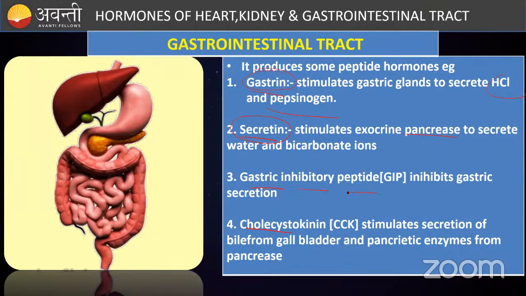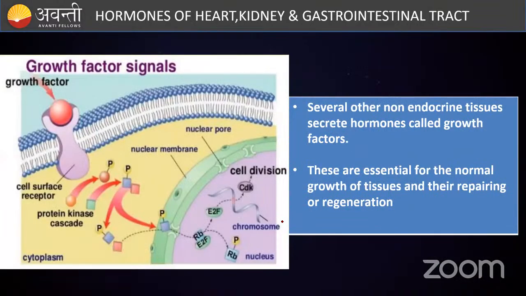It inhibits the gastric secretion. Next one is cholecystokinin. It stimulates the gallbladder and even the pancreas to secrete its enzymes. So these are the hormones: gastrin, secretin, gastric inhibitory peptide, and cholecystokinin. Now there are so many non-endocrine tissues that act as endocrine bodies which secrete growth factors. They are all essential for the normal functioning of our body, tissue repair, regeneration, etc.